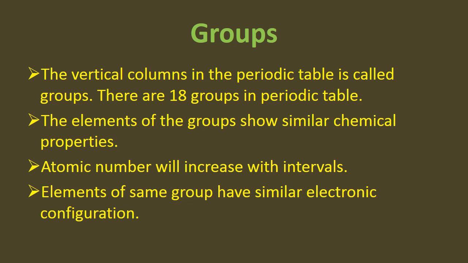Now move towards groups. The vertical columns in the periodic table are called groups. There are 18 groups in the periodic table. The elements of a group show similar chemical properties. This is a very interesting fact and we will discuss it in the next slide. Atomic number will increase with intervals. Elements of the same group have the same electronic configuration.